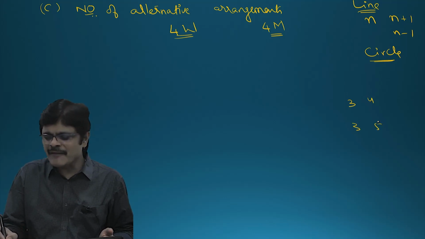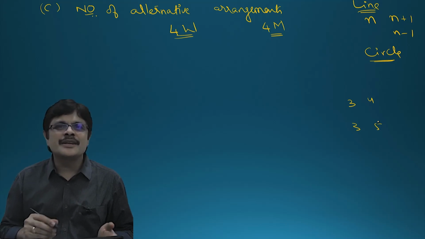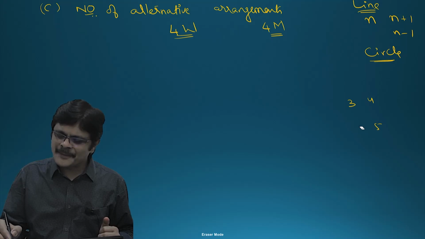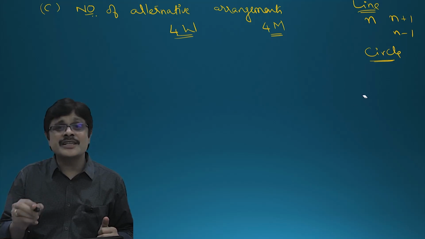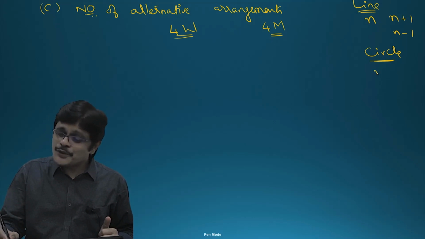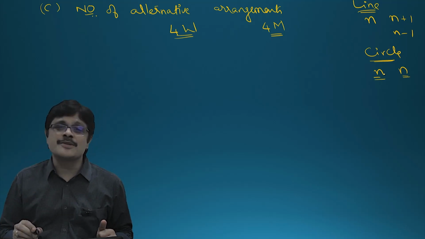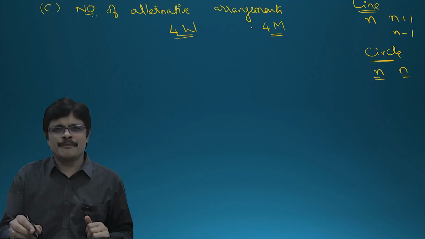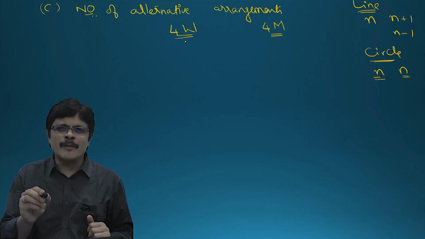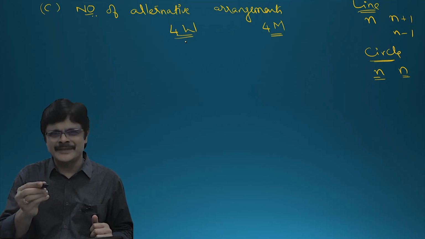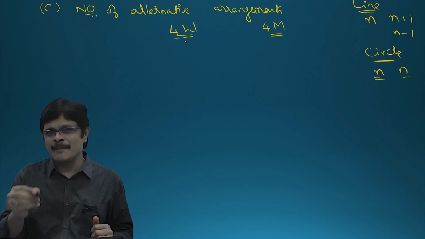But if you have 3 and 5, can you have alternate arrangements? Not possible. You need to remember that. And in a circle the situation is much stricter. You should have both equal in number, then only alternate arrangements are possible, otherwise it is not possible. You can try the same problem at home with 4 women and 5 men. Please try that after completing the solution.